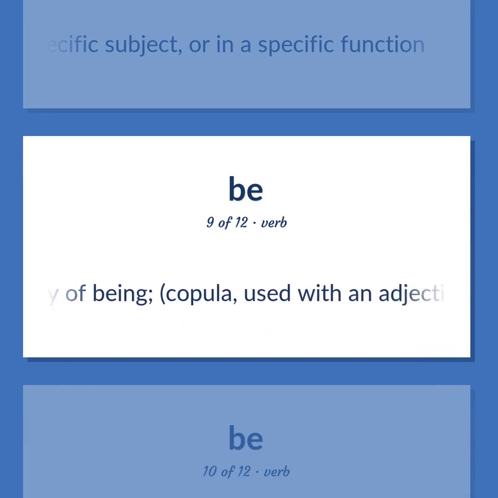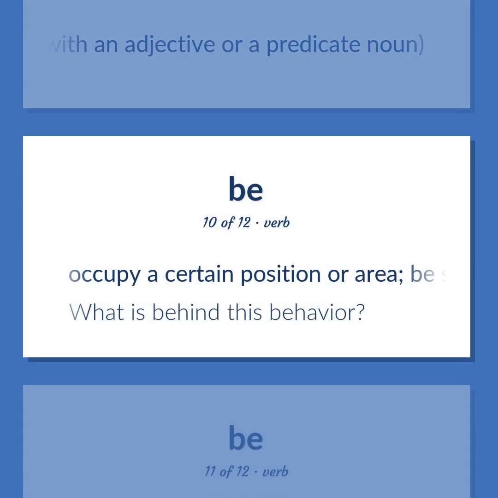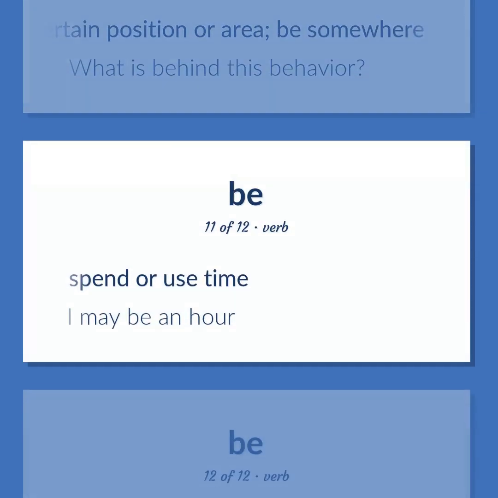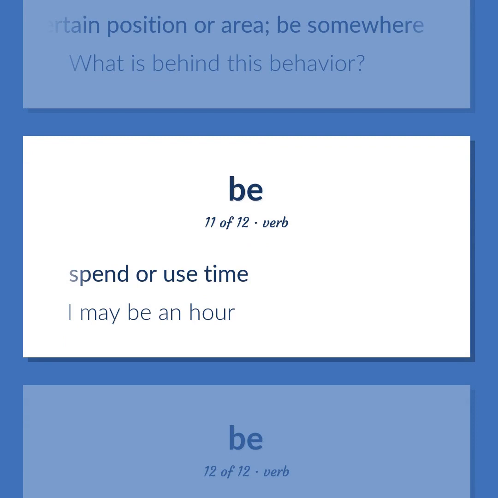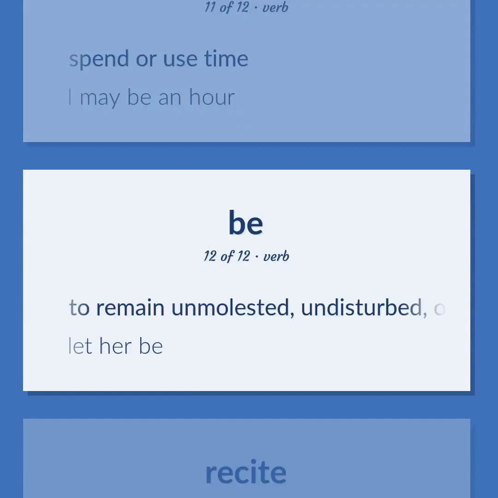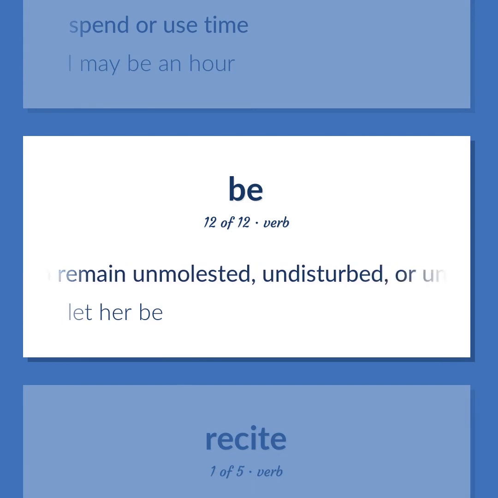being. Copula, used with an adjective or a predicate noun. Occupy a certain position or area, be somewhere. What is behind this behavior? Spend or use time. I may be an hour. To remain unmolested, undisturbed, or uninterrupted, used only in infinitive form. Let her be.